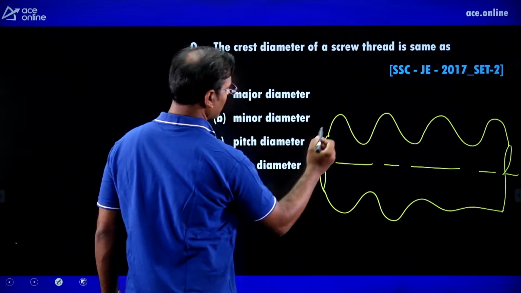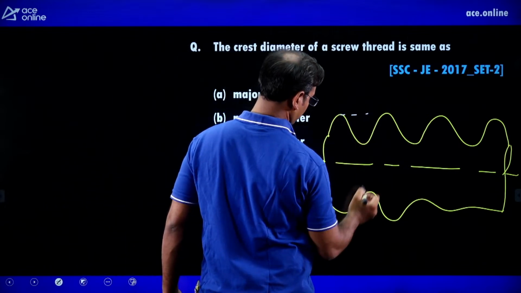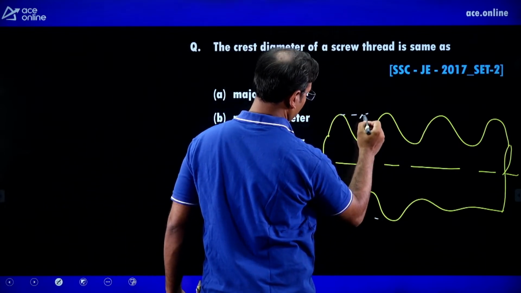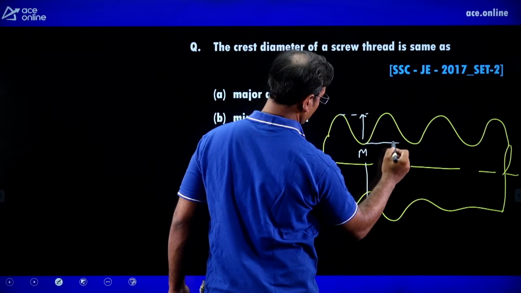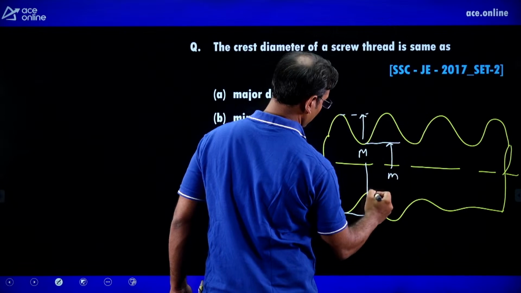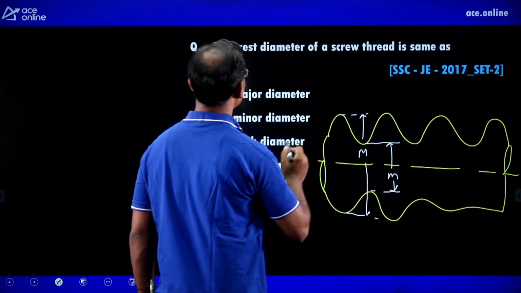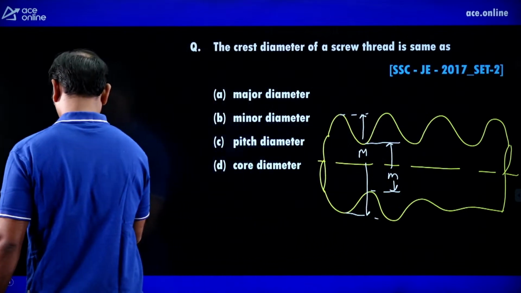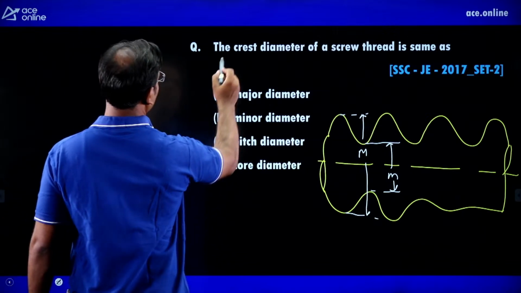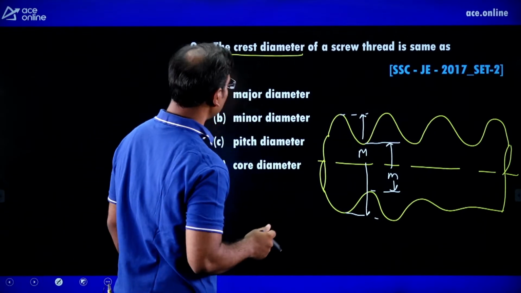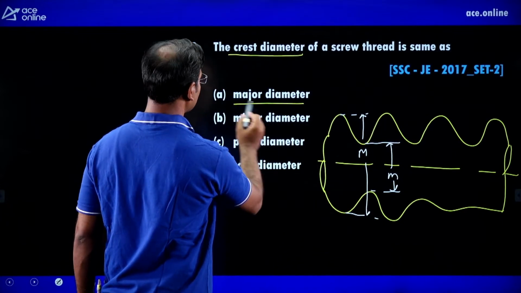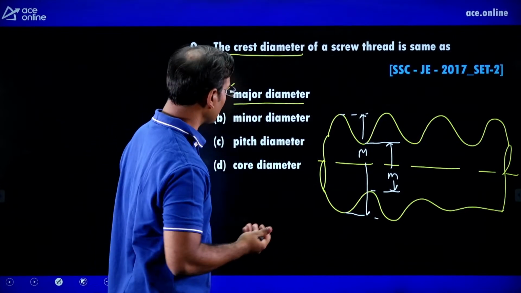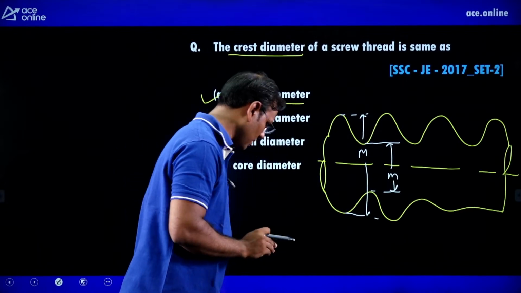In the screw thread you can see this is the major diameter, which I am showing as capital M. This is the minor diameter, as small m. The crest diameter of a screw thread is the same as the major diameter, the capital M.